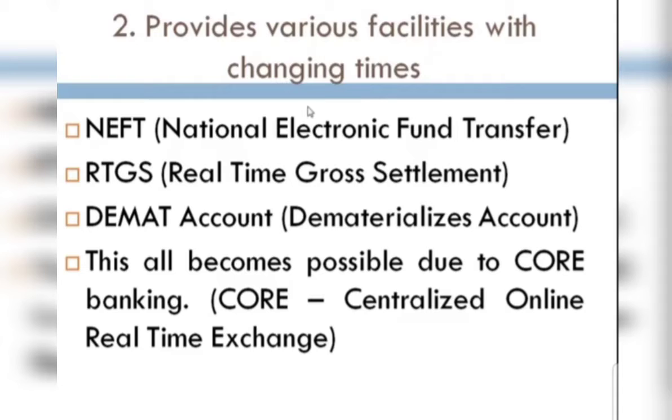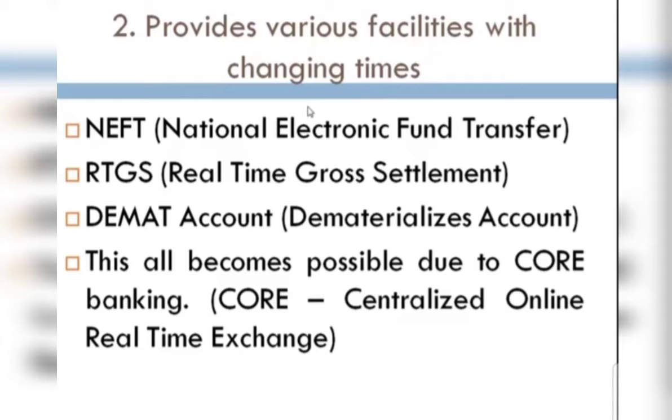Now in the present time, we have electronic transfer of money from the account of one customer to that of another customer, also without cheque and cash. So it can be very easy. If you want to pay an amount at night also, if someone is in need, you can easily pay by this, as the bank is available only according to banking time, and after that you would need to pay in some other way. So you are able to pay with the help of NEFT and RTGS. These are the facilities provided by the bank.